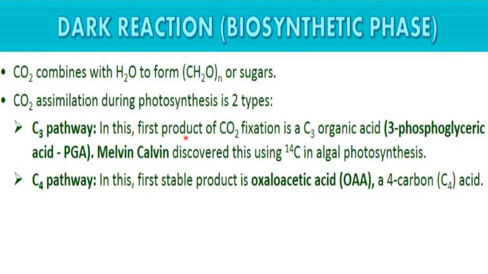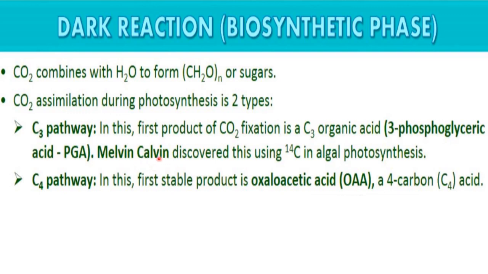So the first product of CO2 fixation in case of the C3 pathway is a C3 organic acid. C3 organic acid means an organic acid having 3 carbons. Okay, so this is 3-phosphoglyceric acid here, PGA. Okay, 3-phosphoglyceric acid is formed here as the first product of carbon dioxide fixation.